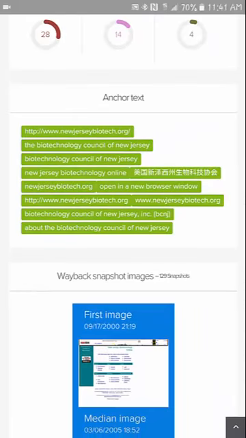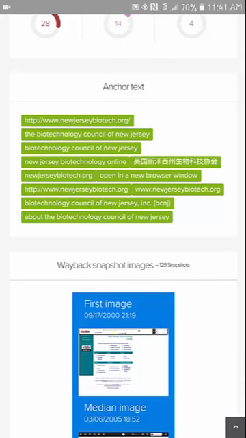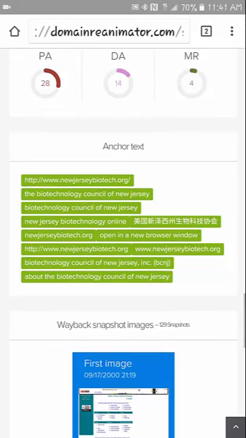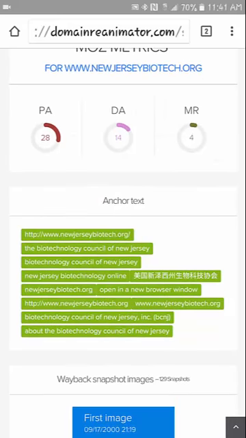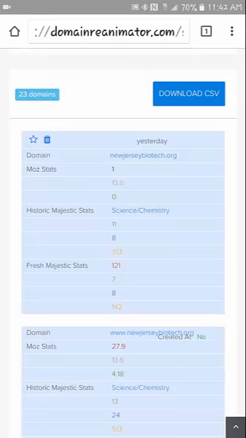As a total, I would also check as a whole domain here, though. I would probably get this domain. I would check the anchor text though and see how many links actually have this kind of anchor text with the Japanese or Chinese. Technology is not just an English vertical, so it would make sense to possibly have anchor text or something weird from other languages. So that's not something we want to necessarily write off just because of that right there.